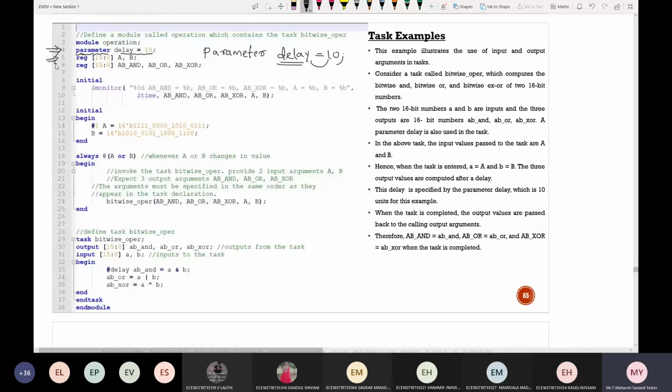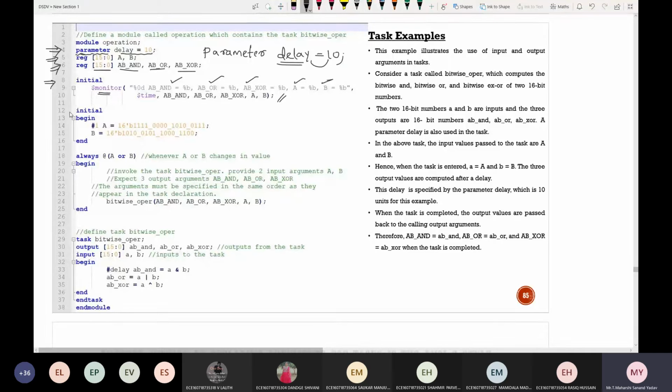Register A and B are of size 16-bit. Similarly, registers AB underscore AND, AB underscore OR and AB underscore XOR are of size 16-bit, for the AND operation, OR operation and XOR operation. Next, initial $monitor. I'm using this statement to view the result in the console window, so I want to monitor 1, 2, 3 followed by the inputs. The style we have already seen.